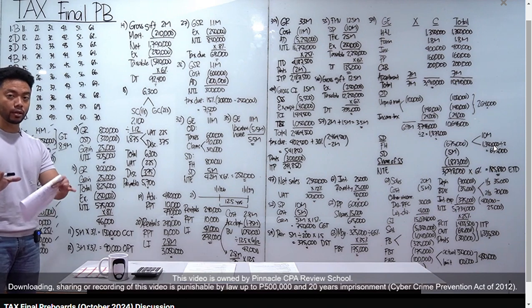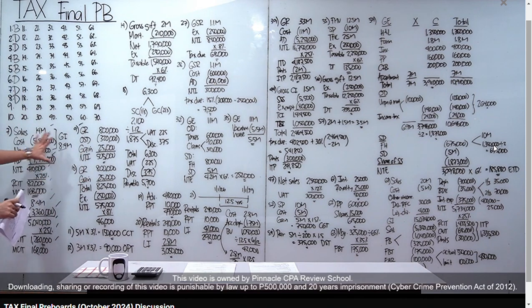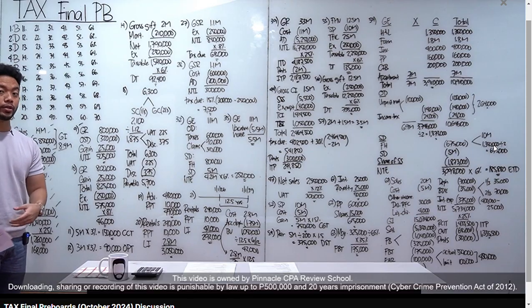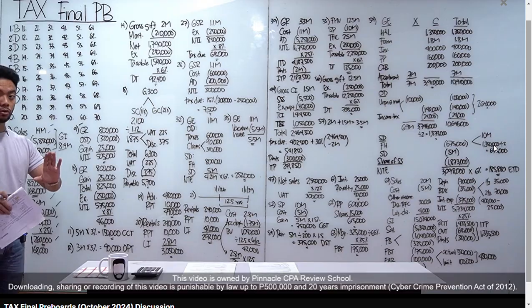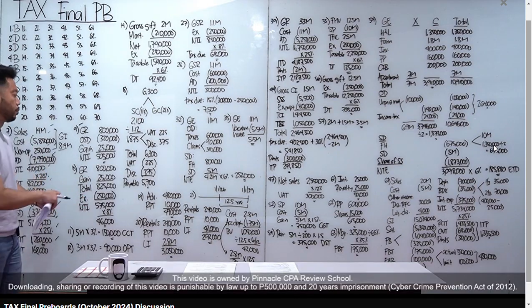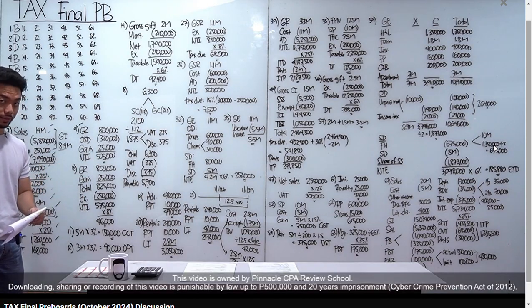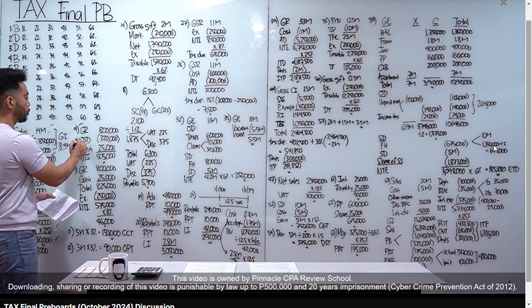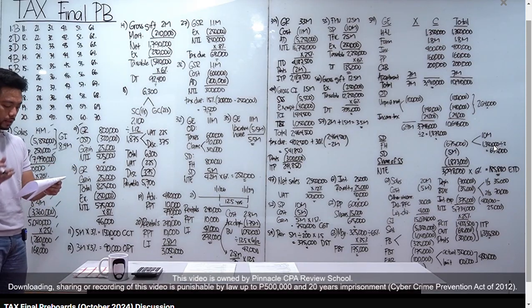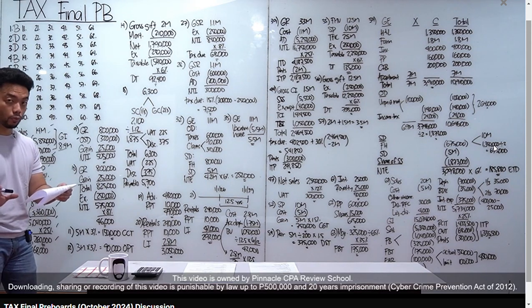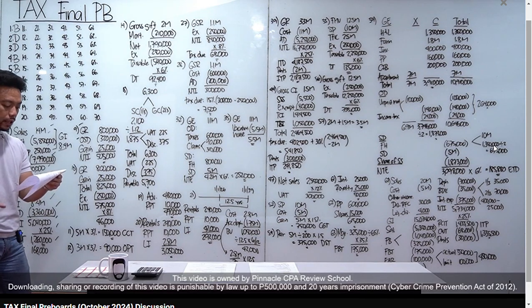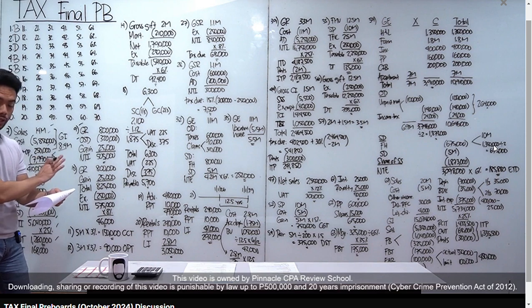Kasi ang difference ng corporation sa individual, sa corporation, yung previous problems natin, ang OSD is based on gross income. Tama ba? Kapag naman individuals, based on GSR, gross sales or receipts. So ang basis mo ng OSD ay yung 800,000. So 800 times 40%, OSD natin is 320,000. Don't forget class na meron kang, syempre, business expenses, ignore mo yan kasi itemized yan. Cost of sales, ignore mo rin, hindi mo pwedeng i-claim yan. Other non-operating income, interest income from bank deposit, 20% final tax yun, huwag mo isasama dito.